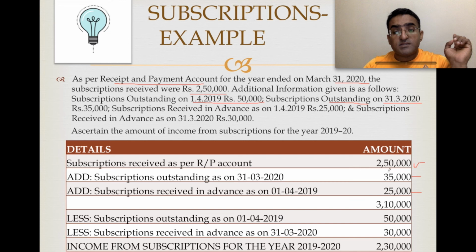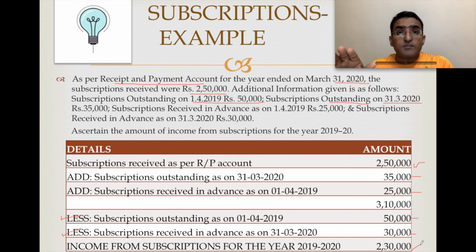previous year's outstanding, that does not relate to the current year, so we reduce it. See, we are reducing it. And then similarly, the amount that we received this year as advance, what is that? Does it relate to the current year? No, it relates to the next year. So this is it. That gives you a clear cut picture of the amount received relating to the current year. Children, remember this. This is just an elementary question to introduce you with the concept of subscriptions. Okay, we'll be going through the subscription concept in detail in further videos.